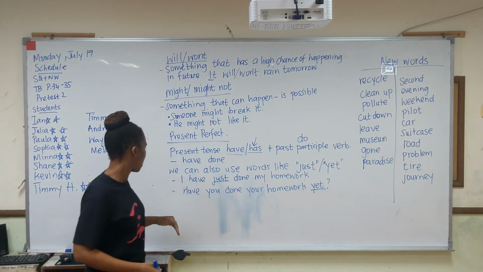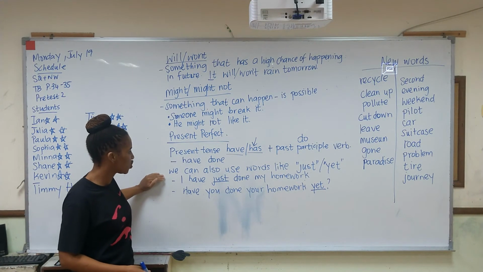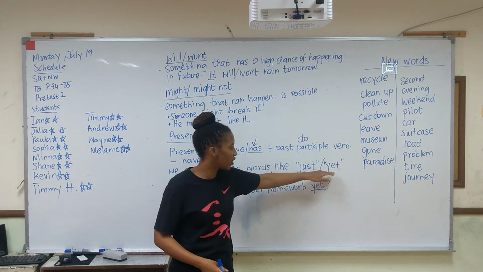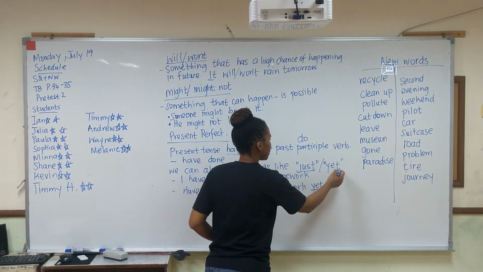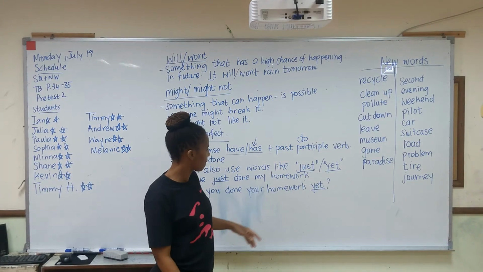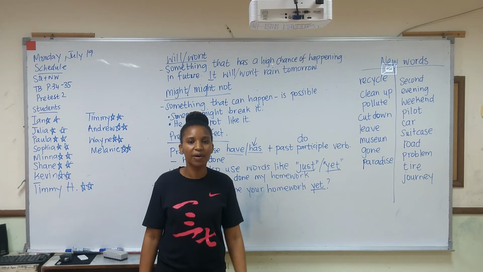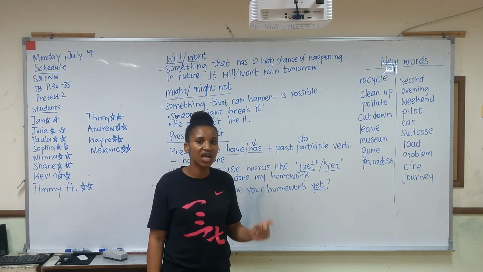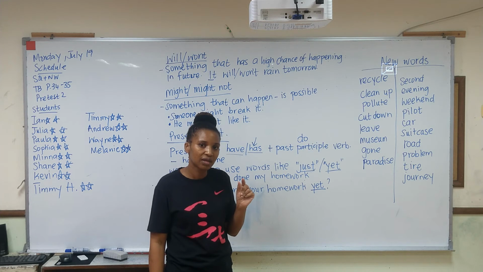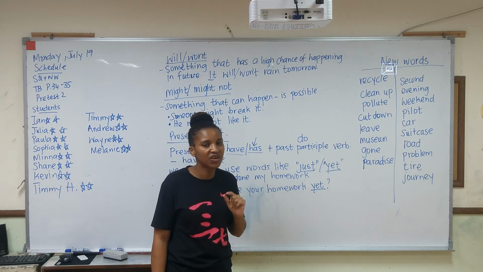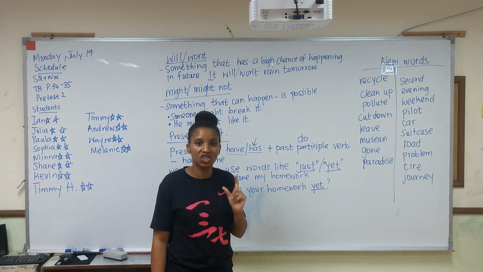Okay? But we can also use words like just or yet. Just is to talk about something that you have done in a short space of time. You have just finished doing it, so we say just.